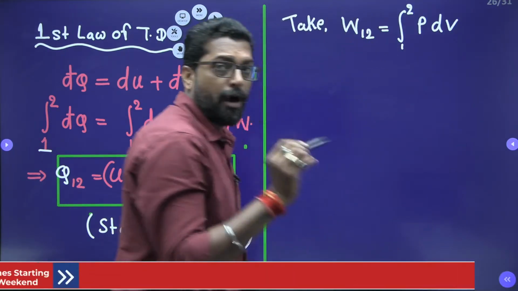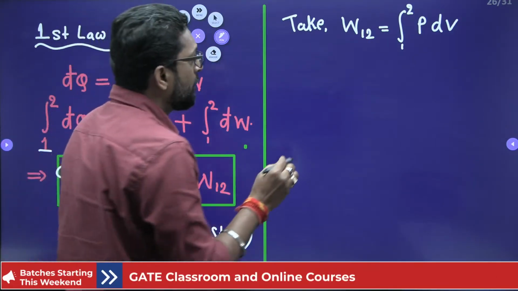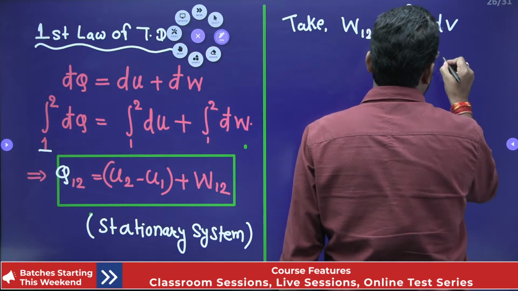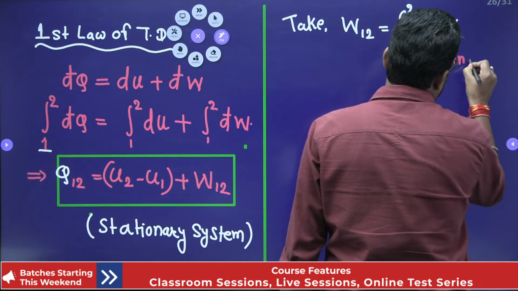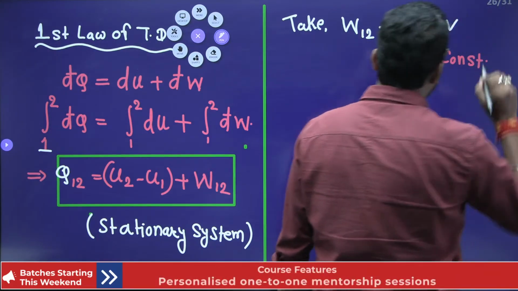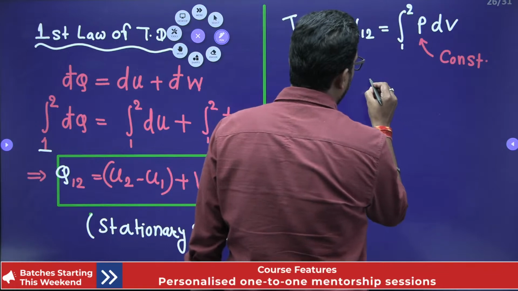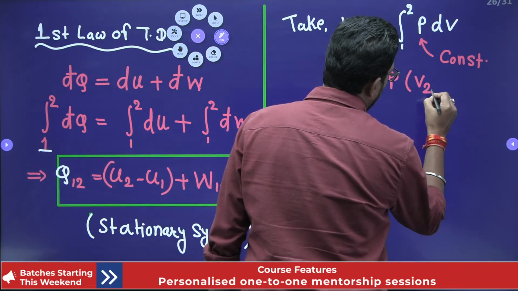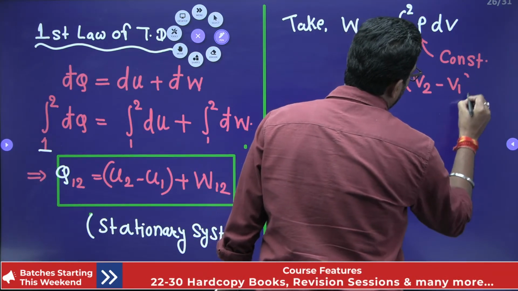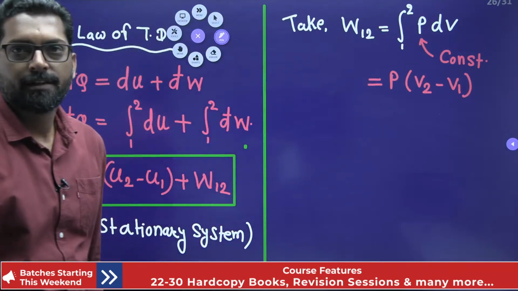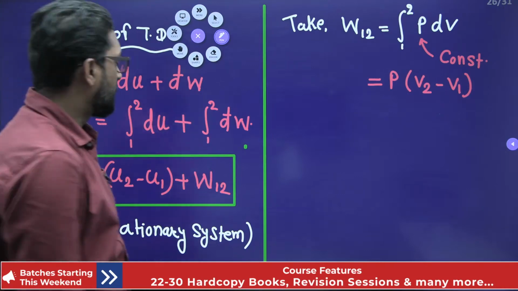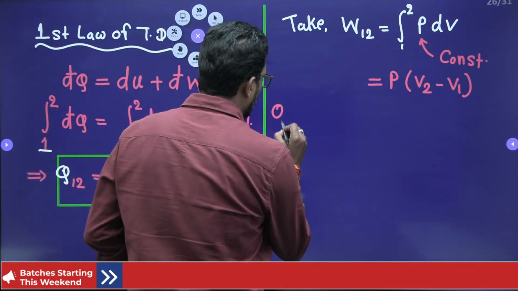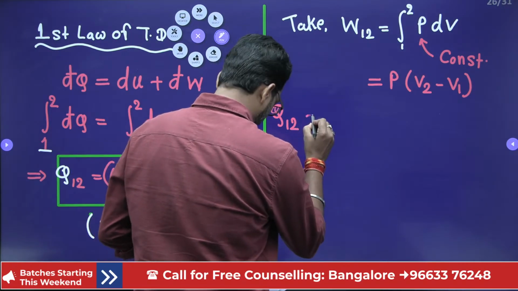Now we already said that pressure is constant. That means this P is constant. According to your statement, the pressure is constant, so we will keep it outside. That means P times the integration, final volume minus initial volume. This is given in the statement. Put this value inside this equation. So what is Q1 to 2? Rearrange this one.